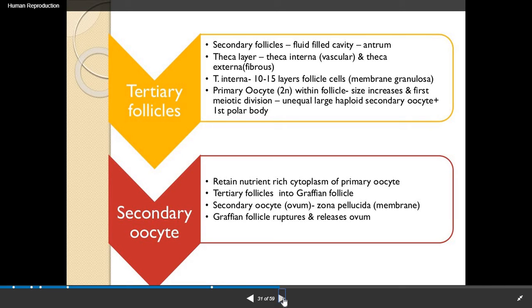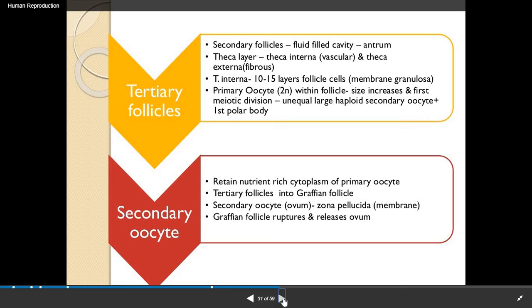Now the primary oocyte, which is diploid, within the follicle, that is the tertiary follicle, increases in size and the first meiotic division is completed, which results in an unequal, large, haploid secondary oocyte and the first polar body. Now this tertiary follicle forms the secondary oocyte. This secondary oocyte retains the nutrient-rich cytoplasm of the primary oocyte.